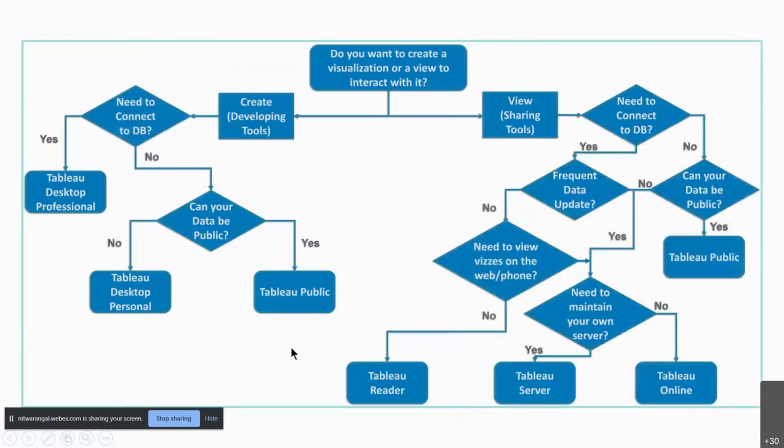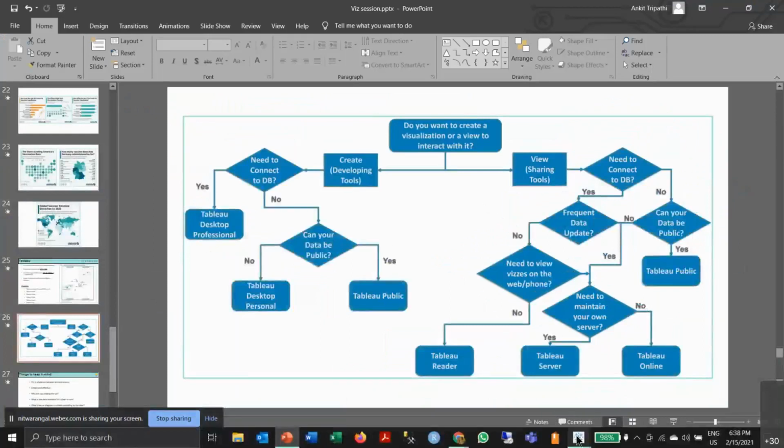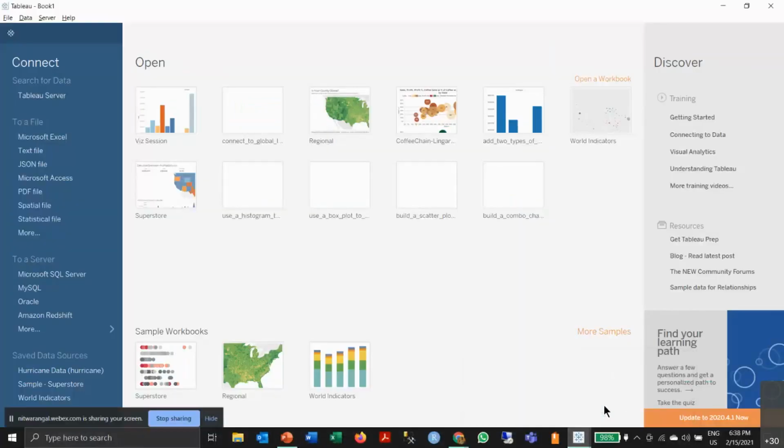This is a flowchart that gives you the idea of what Tableau product you can use depending on your application. For example, if you have data that is public, you can use Tableau Public. If you don't want the data to be public, you can use the Desktop Professional and so on. We'll not go into the details of it. We'll move on to the software.